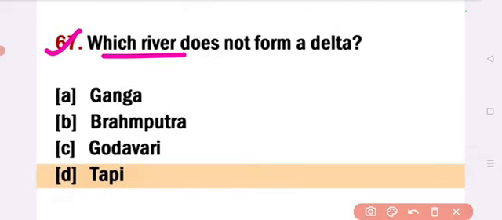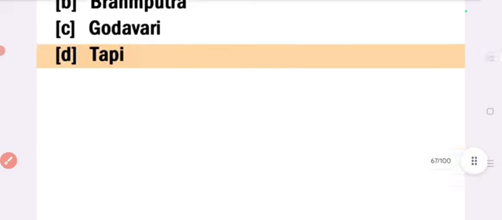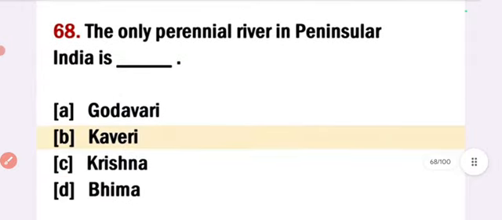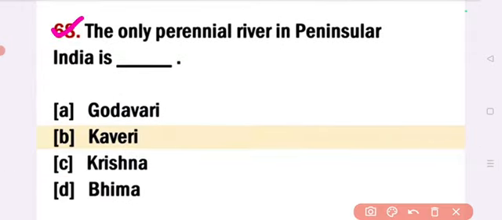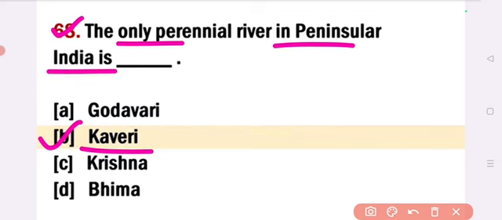Next, which river does not form a delta? Answer option D, Tapi. Answer: Tapi. Next, the only perennial river in peninsular India is. Answer option B, Kaveri. The only perennial river in peninsular India is Kaveri.